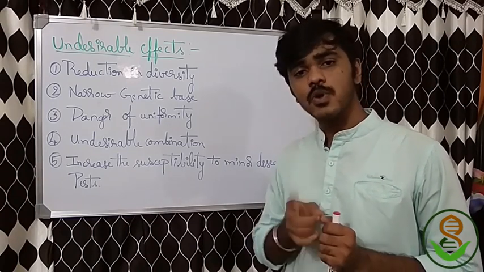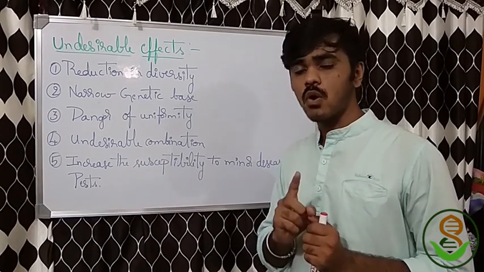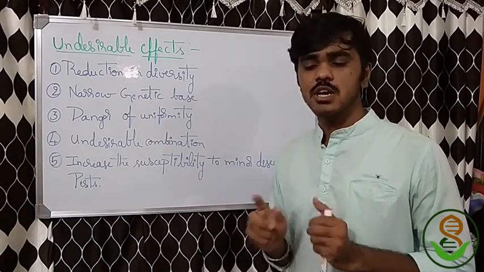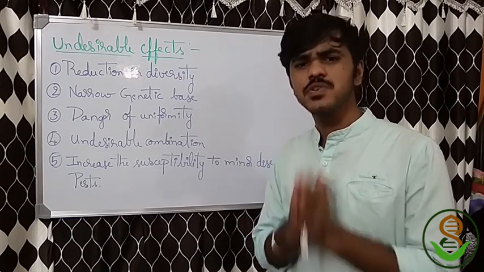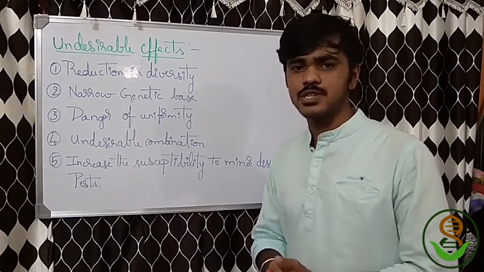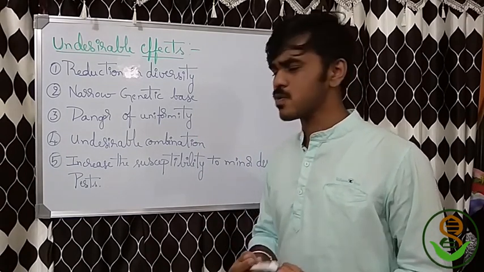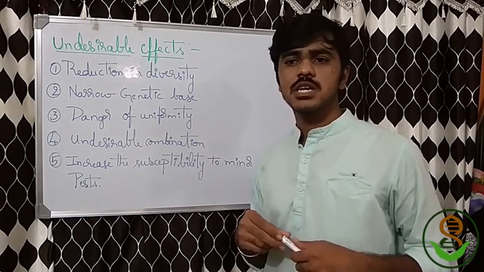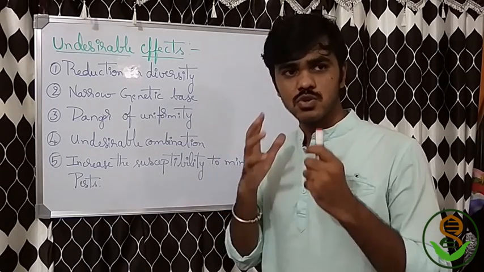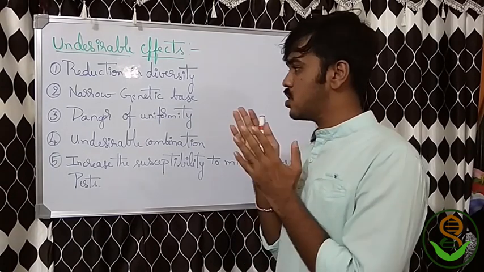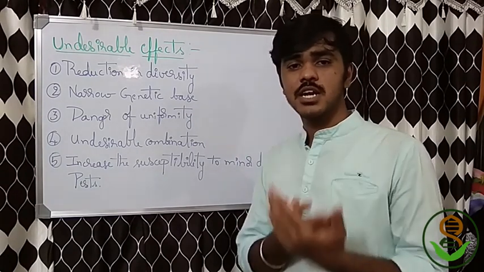It's also the responsibility of a breeder to concentrate on diversity also. We should not destroy the diversity. We should work to feed the world, not to destroy nature. Then everything surrounds a single important concept, the narrow genetic base. Due to concentrating only on uniform plants, there is a low genetic base, meaning less adaptability of plants.